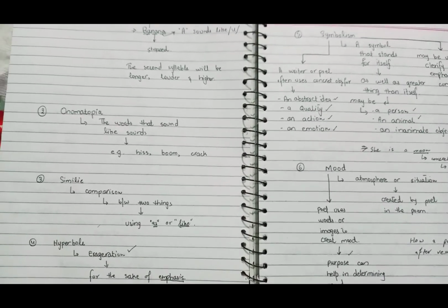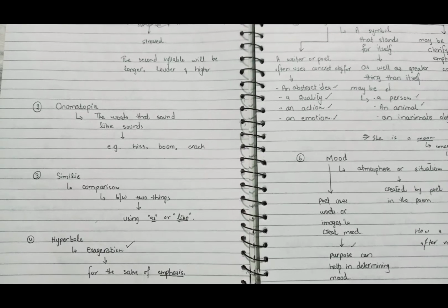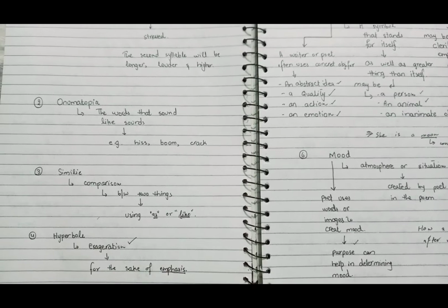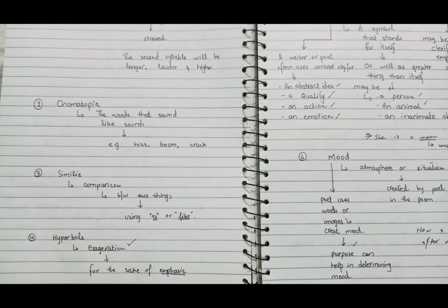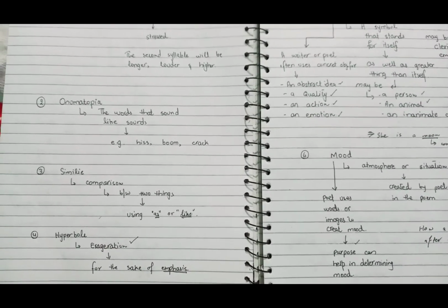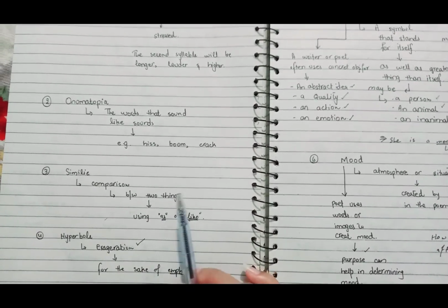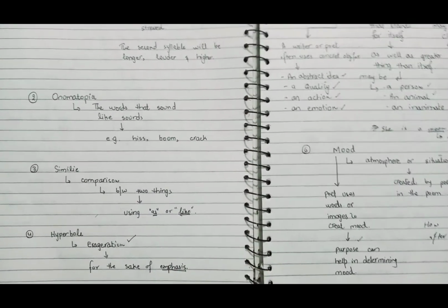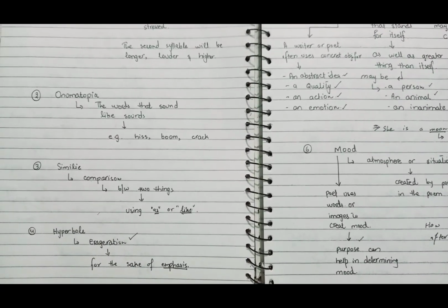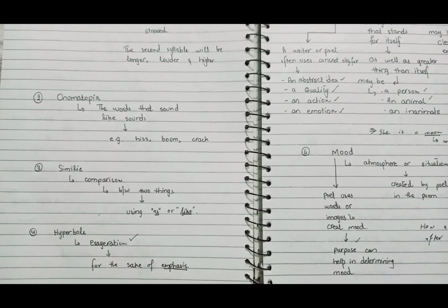We don't have certain examples for handsome, but we can say that a girl is as beautiful as the moon. So we used the simile here, and we compared the beauty of the girl with the beauty of the moon with the help of this word as. So this is what simile deals with: we make a comparison between two things by using the word as or like.